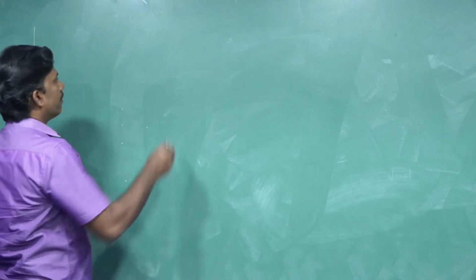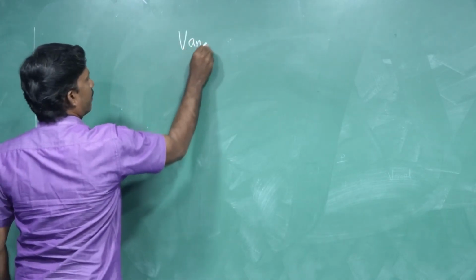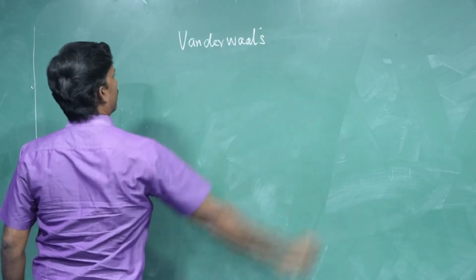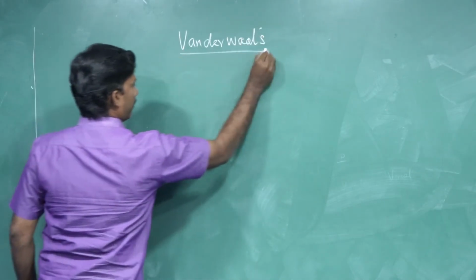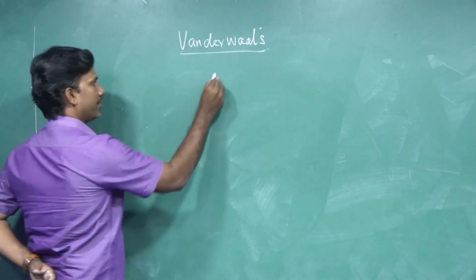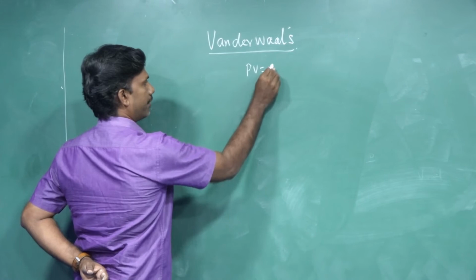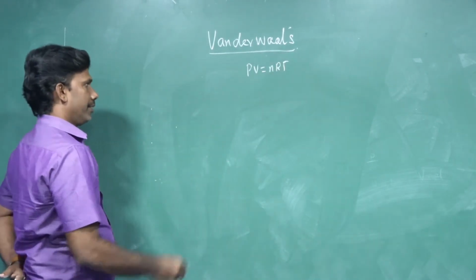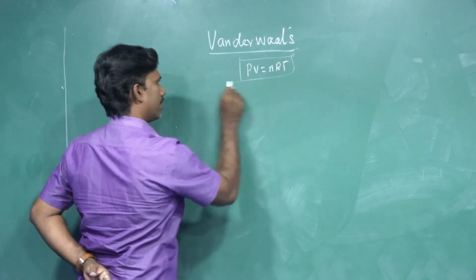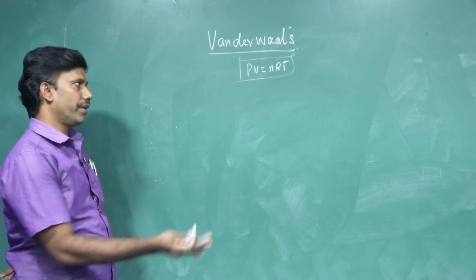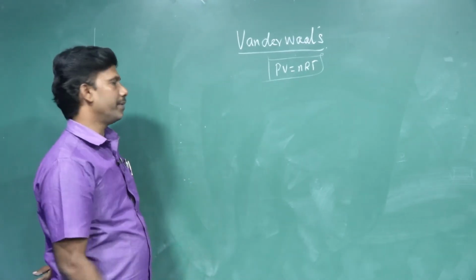Let us see the van der Waals equation. So already we have the ideal gas equation. What is the ideal equation? PV equals nRT. In practice, it is not possible to reach PV equal to nRT. So we are saying that real gases deviate from the ideal gas.